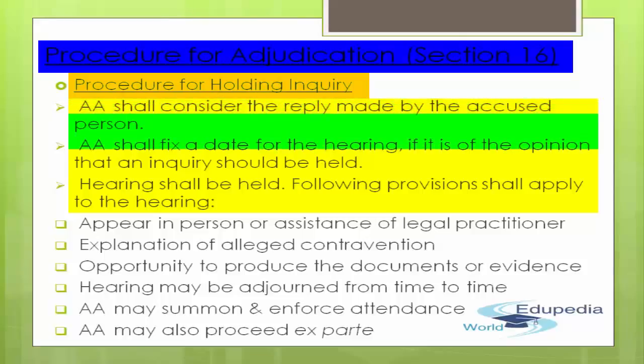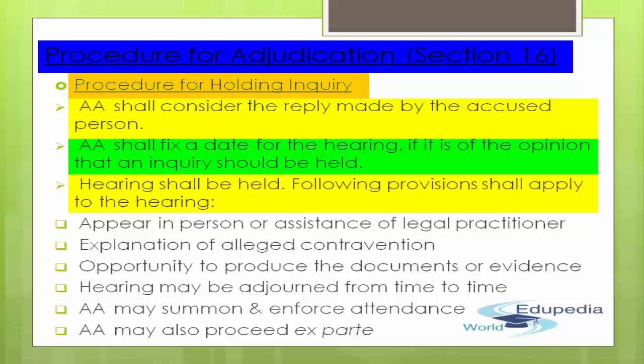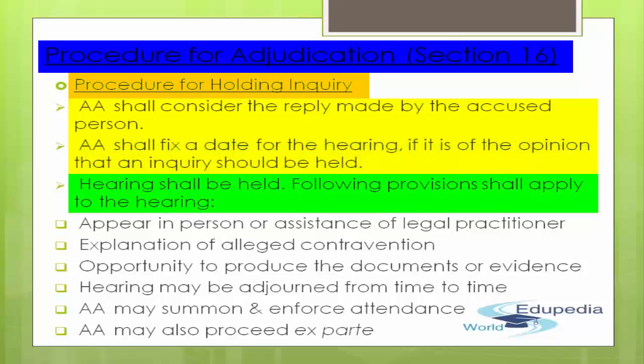Next, they shall fix the date of hearing if it is of the opinion that an inquiry should be held. So before that, they shall fix a date of hearing if they feel that an inquiry should be held. Okay, so the date should be fixed. Next, the hearing shall be held accordingly on that particular date, and a few provisions shall be applied during that hearing.